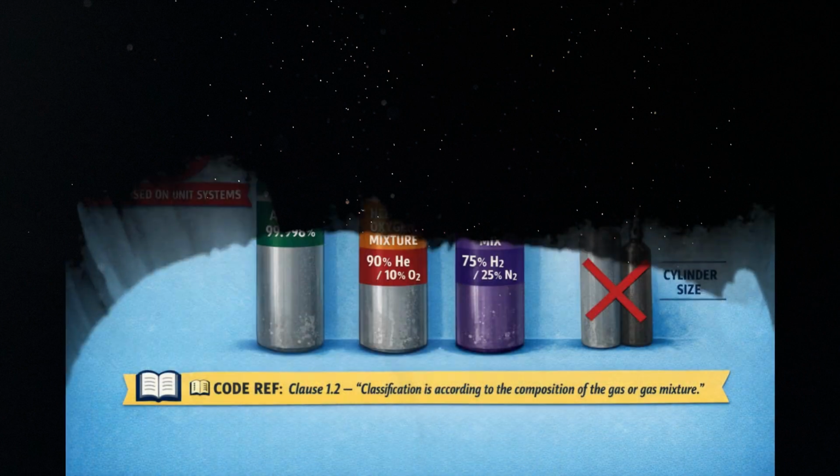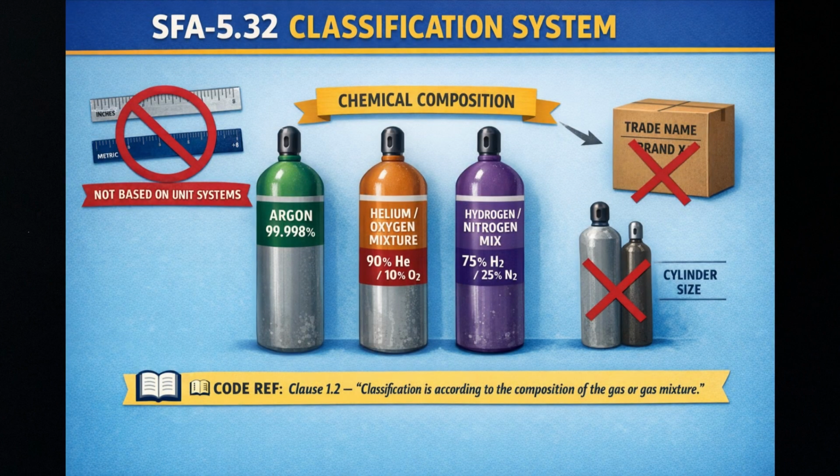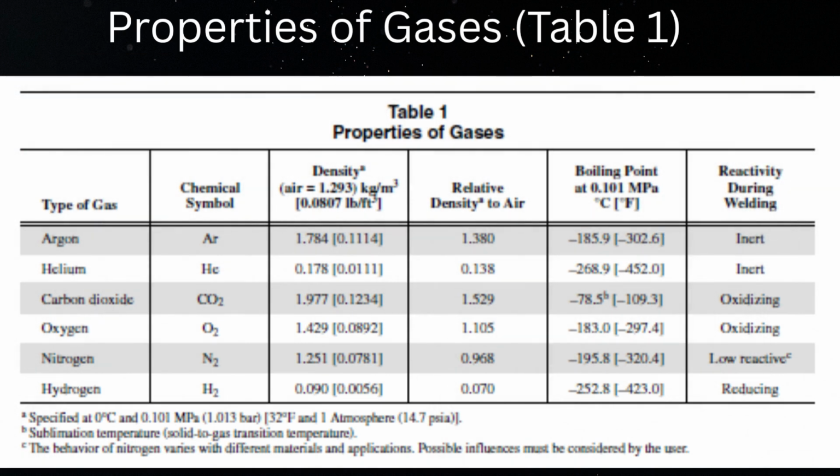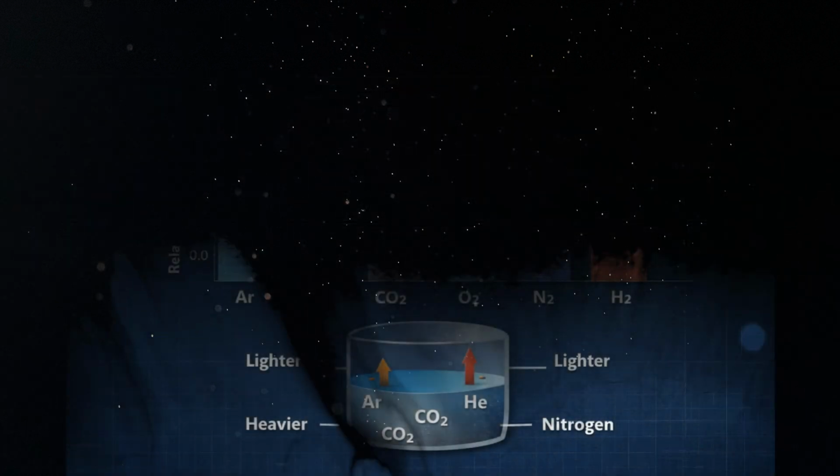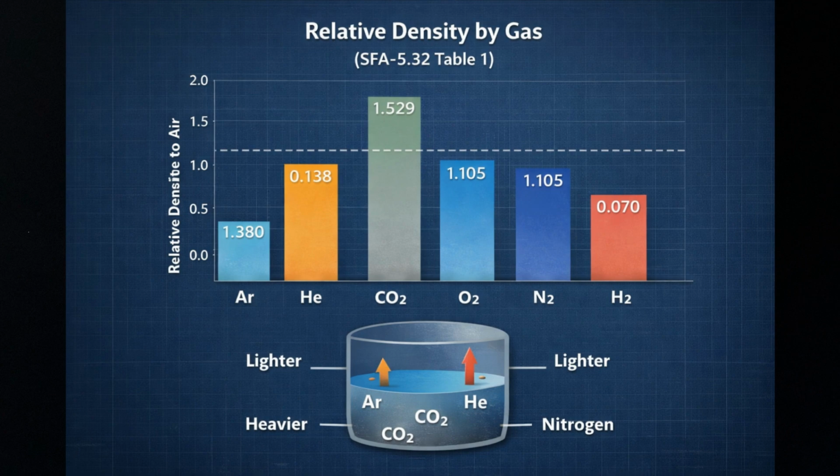The classification system in SFA 5.32 is independent of both U.S. customary units and SI. Classification is based entirely on chemical composition, not on trade names or cylinder sizes. Before diving into the classification system, let's look at Table 1 of SFA 5.32, the properties of gases. This table lists the fundamental data that drives why each gas behaves differently in the arc zone. Asterisk note: the behavior of nitrogen varies with different materials and applications. Possible influences must be considered by the user.